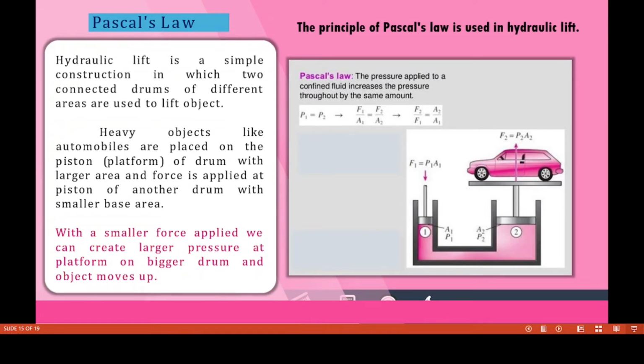This is a hydraulic lift setup. It is a simple construction. Here one piston will be there, here another piston will be there, and here the car will be there. Now I give a force on piston 1. At that time the force will be F1, and the area is A1.